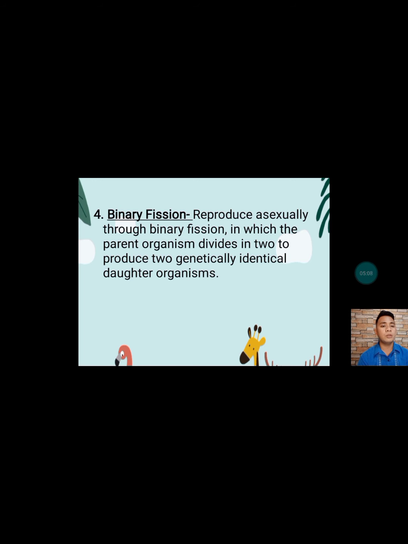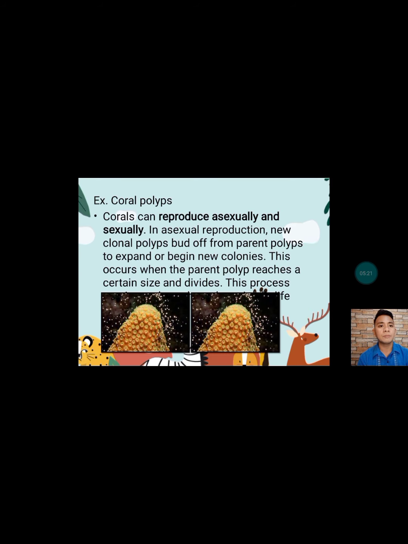Reproduced asexually through binary fission in which the parent organism divides into two to produce two genetically identical daughter organisms. So one of the examples is the coral polyps. So kapag yung coral polyps pala lumaki ng lumaki, nahati siya sa dalawa. Tapos mayroon ng dalawang coral polyps. Yun yung nangyayari. So, coral polyps can reproduce asexually and sexually.